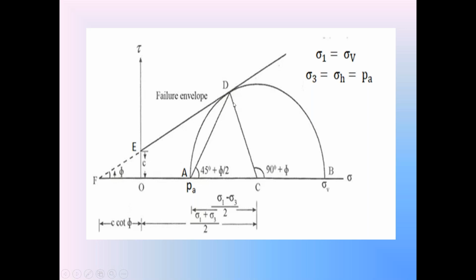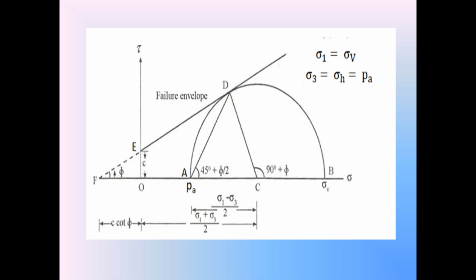Sin phi is equal to CD divided by CF. What is this length CD? (Sigma 1 minus sigma 3) by 2. What is the length CF? (Sigma 1 plus sigma 3) by 2 plus C cot phi.